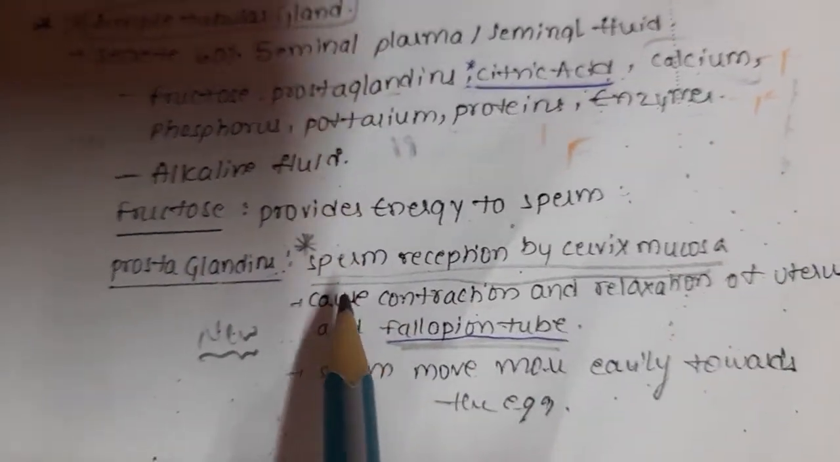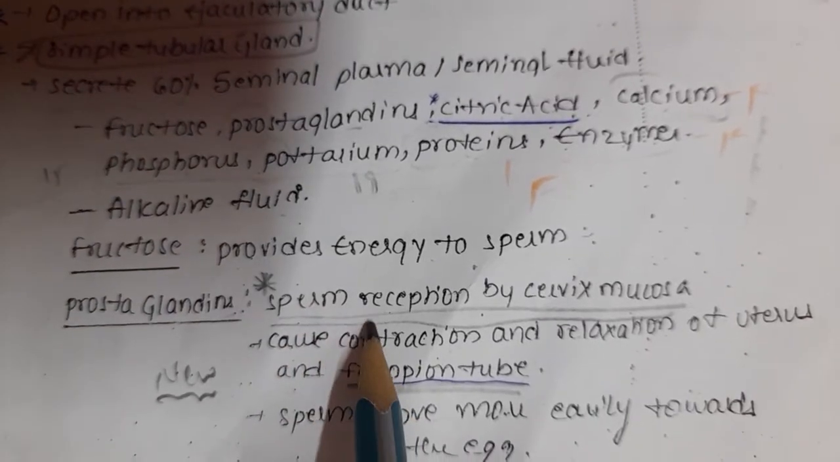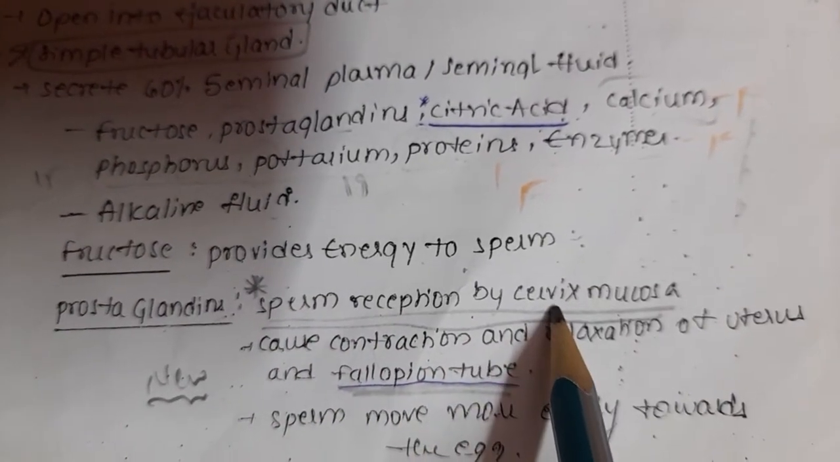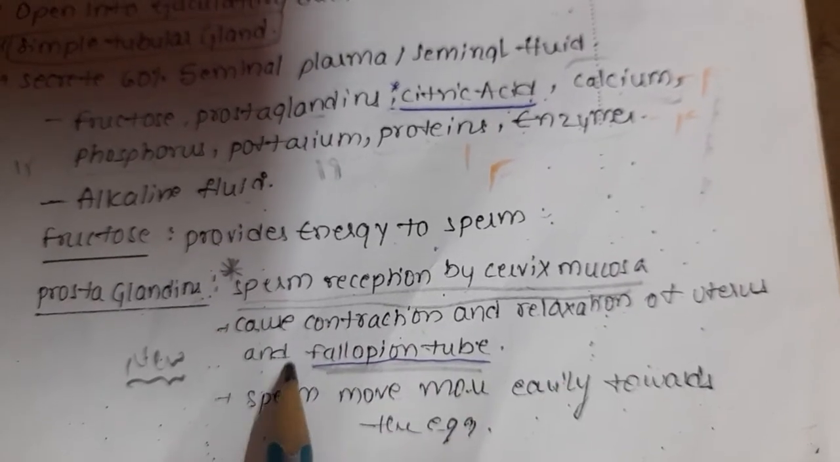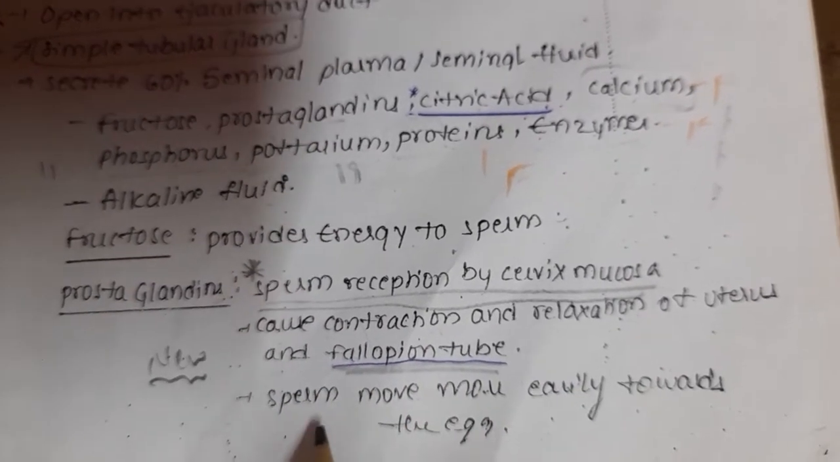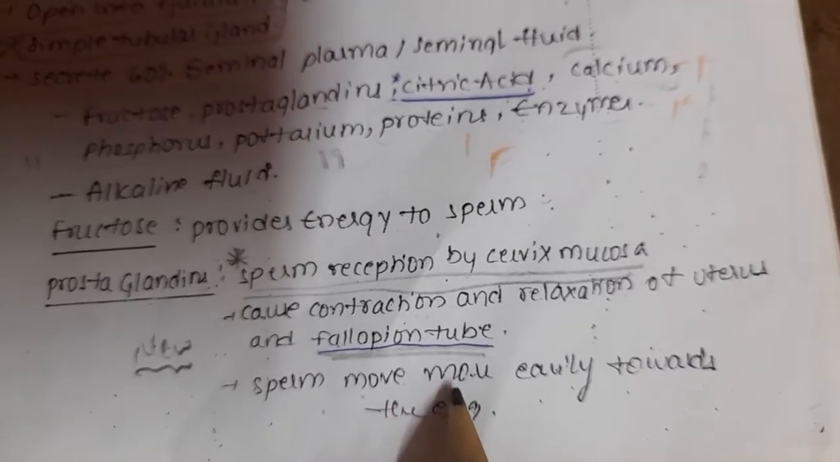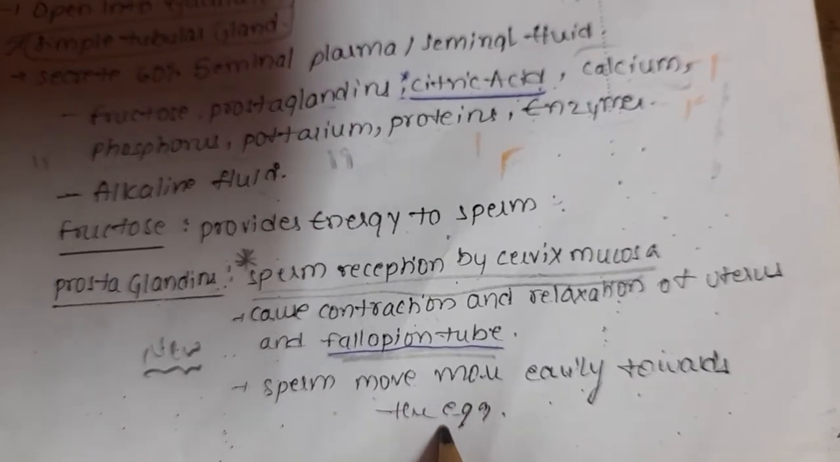Next, prostaglandins assist sperm reception by the cervical mucosa. Prostaglandins cause the contraction and relaxation of the uterus and fallopian tube. And sperm move more easily towards the egg because of prostaglandins.